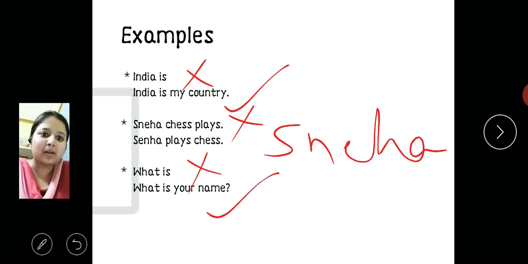So I hope that this sentence is clear to you. There are certain points that you need to keep in your mind. You need to arrange the sentences in proper order, so that you can get the clear meaning of any sentence.